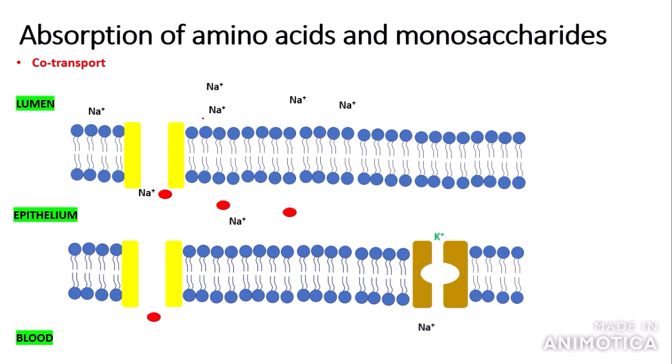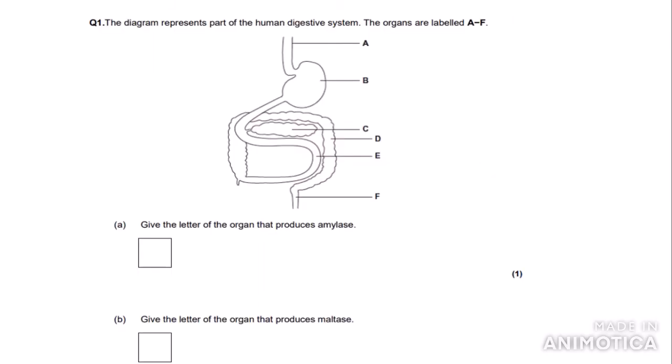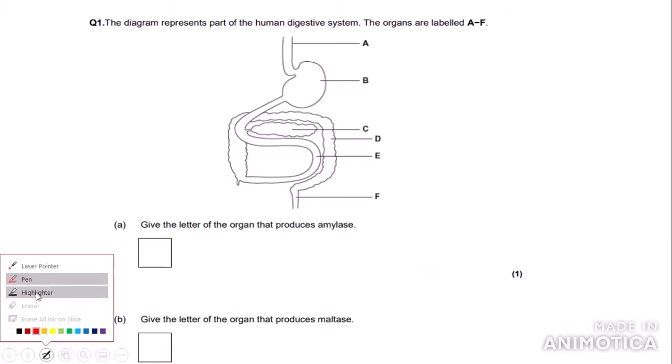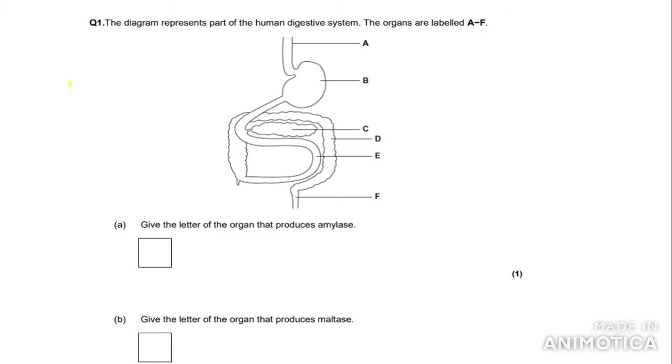Now that is it for the content. Now I'm going to get on to some exam style questions. So here is the first question. I'll just get my highlighter out. The diagram represents parts of the human digestive system. The organs are labelled A to F. So here we have a diagram of a pretty simplified digestive system.